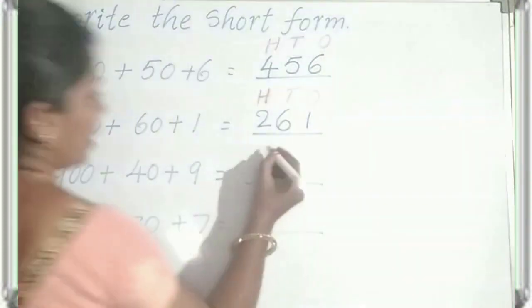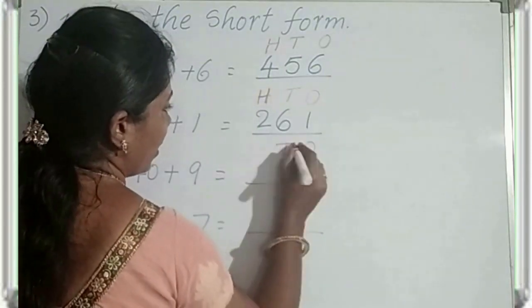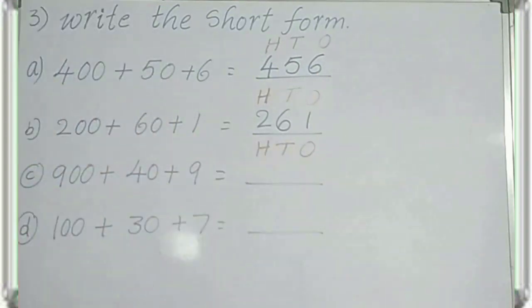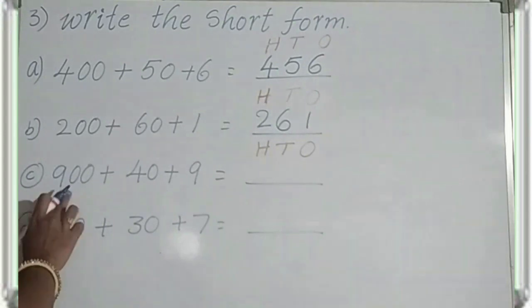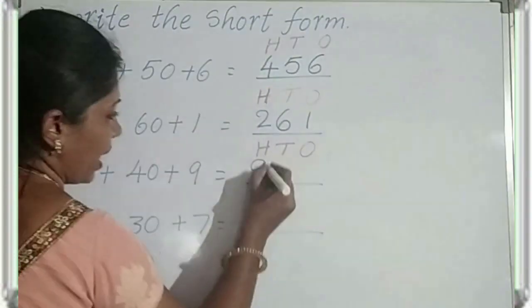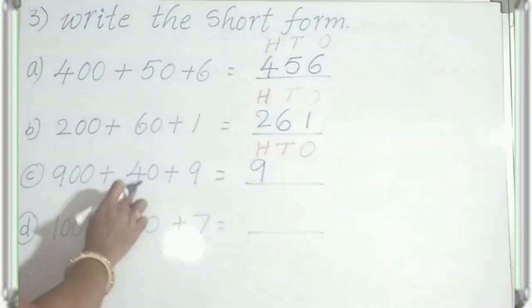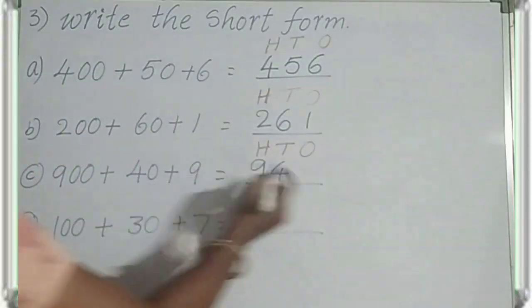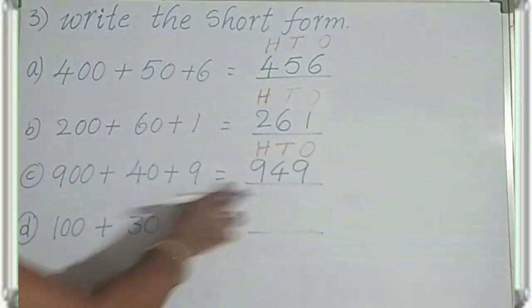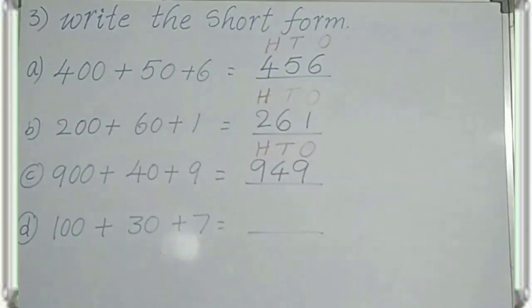Next, 900 plus 40 plus 9. First write the places: ones place, tens place, hundreds place. How many hundreds here? In 900, 9 hundreds. 40 is 4 tens. 9 ones, 9. The standard form is 949. The short form is 949.